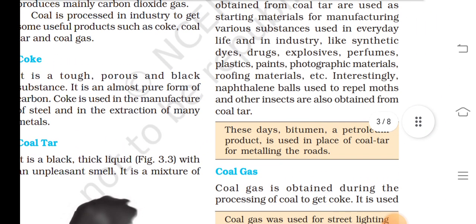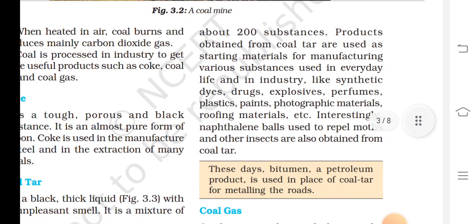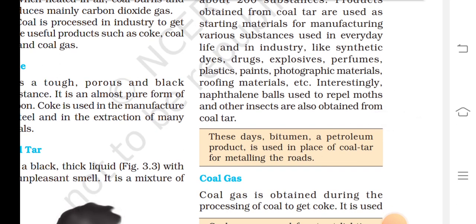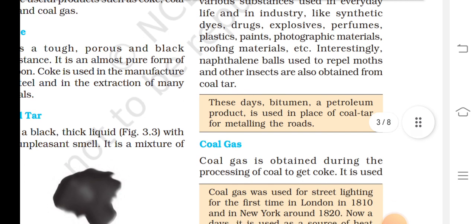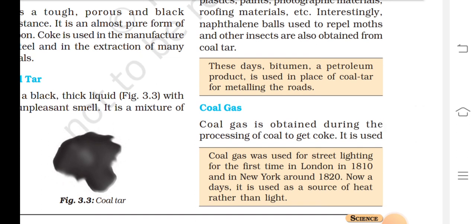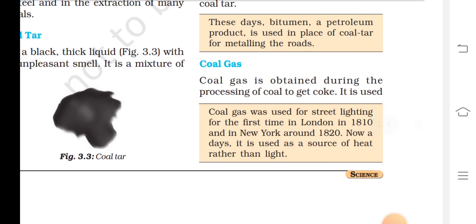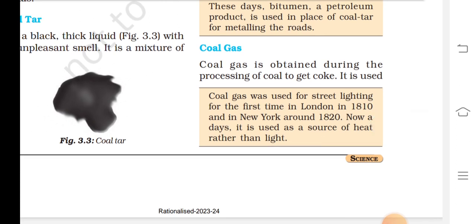It is a mixture of about 2000 substances, often produced from coal tar, and is used as a starting material for manufacturing various substances used in everyday life and industries, like synthetic dyes, drugs, explosives, perfumes, plastics, paints, photographic material, roofing material, etc. Interestingly, naphthalene balls used to repel moths and other insects are also obtained from coal tar. These days, bitumen, a petroleum product, is used in place of coal tar for metalling the road.